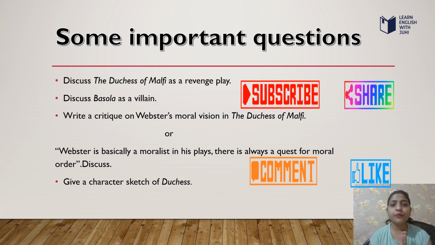So here are some important questions related to the play. Discuss The Duchess of Malfi as a revenge play. Discuss Bosola as a villain. Write a critique on Webster's moral vision in The Duchess of Malfi. Webster is basically a moralist in his plays. There is always a quest for moral order. Discuss. These two questions are the same. The answer will be the same for both questions. Give a character sketch of the Duchess.